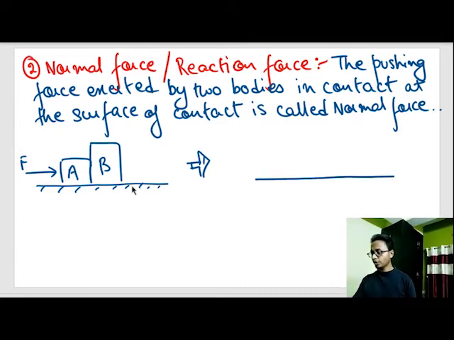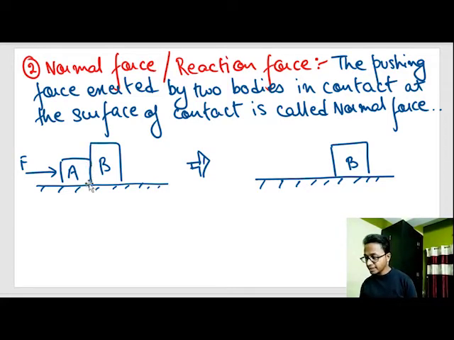So how is block B moving towards right? Block B will be moving towards right because there is a force exerted on block B by block A, through the surface contacting A and B, called normal force or reaction force.